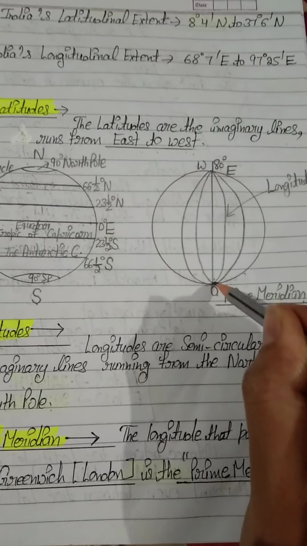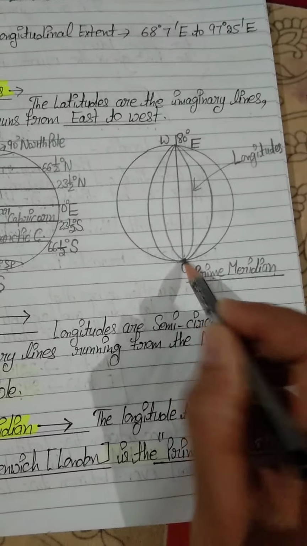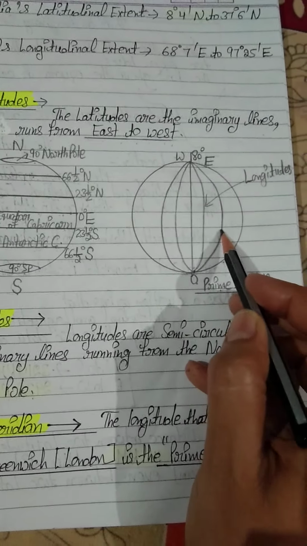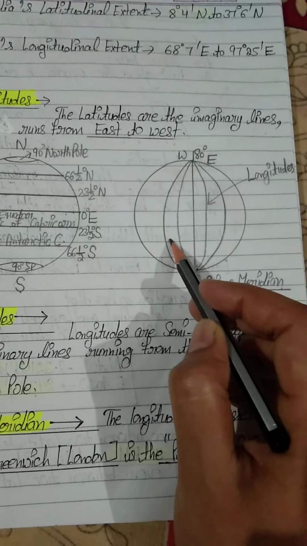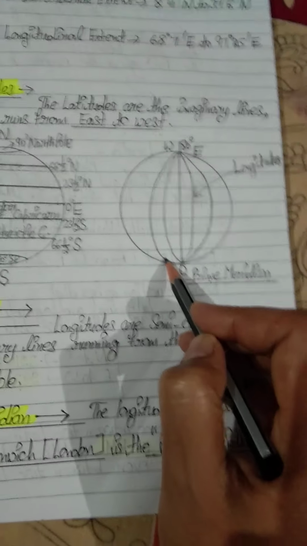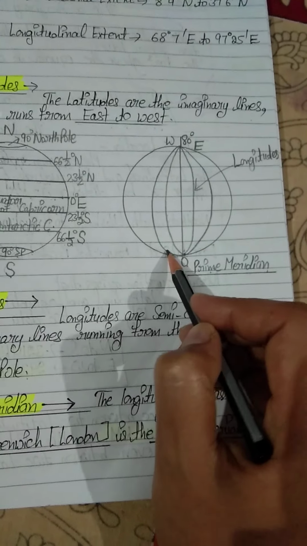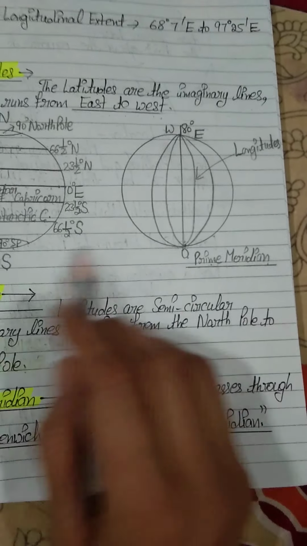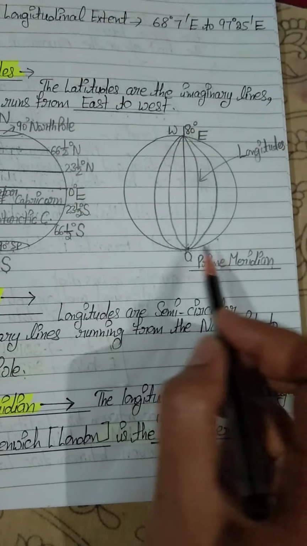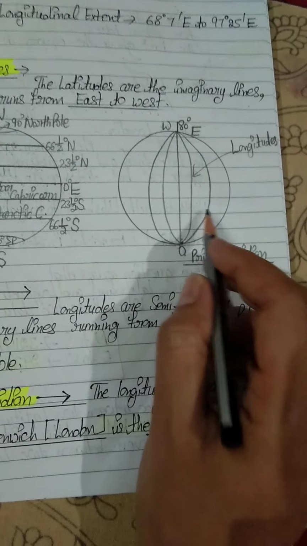This is our central longitude, and its name is the prime meridian. Students, these are other longitudes. These are other semicircular lines, and these are also known as longitudes. And you know about the total number of these longitudes also. From 0 degree to the eastern hemisphere, these longitudes are 180 degrees.